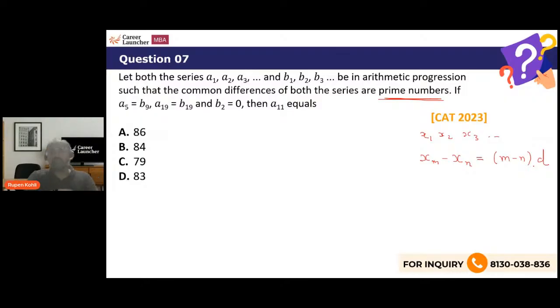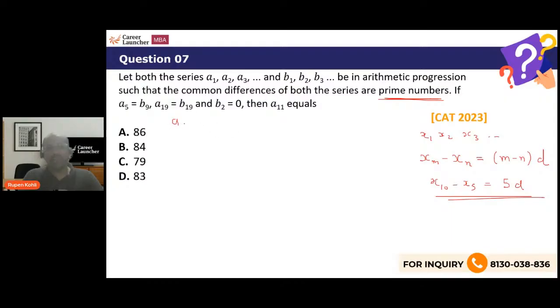First term is whatever the first term is, you add d, then add another d. So the difference of any two terms located at the mth and nth positions: from the nth to the mth term, you would have added d how many times? m minus n times. For example, the difference of the 10th and the 5th term of any AP should be 5 times the common difference. Agree with this? So we'll make use of this idea, because we have these two equations which can be used further.